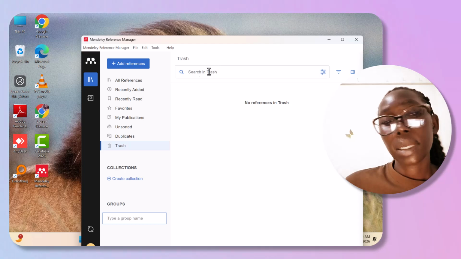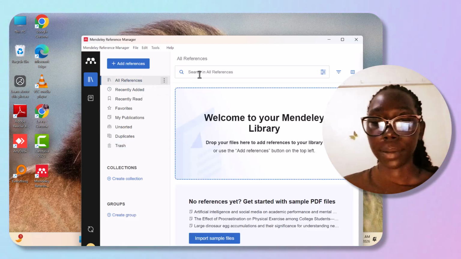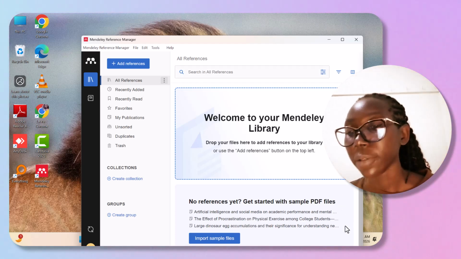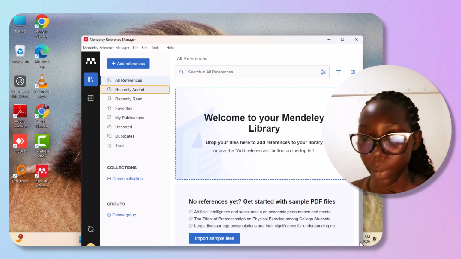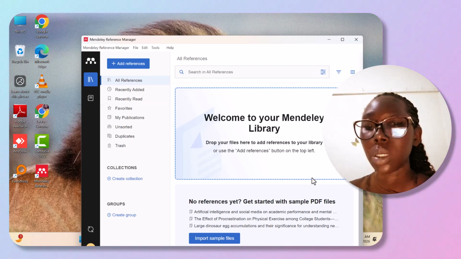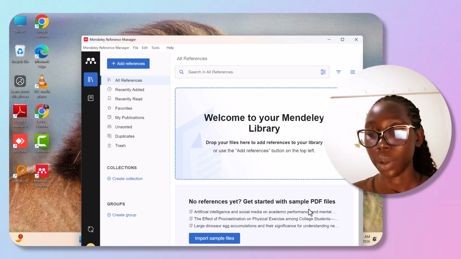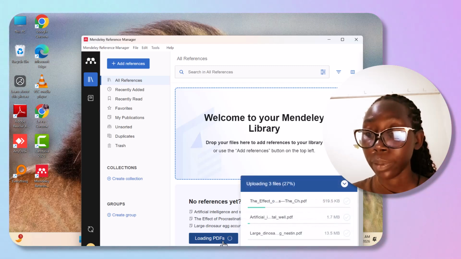Then here is the search. Maybe you're looking for a reference with its name. You can trace it from up there. Coming here, we still don't have any references. Get started with simple PDF files. So you can input your simple file from here.